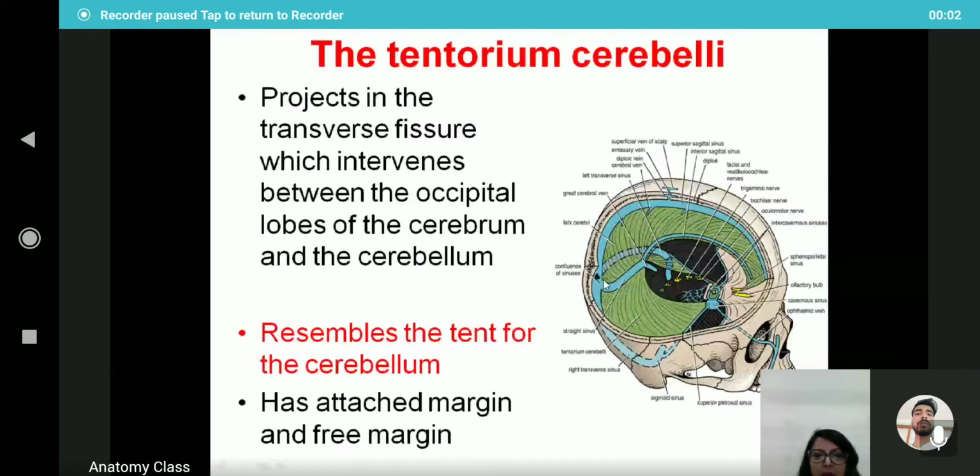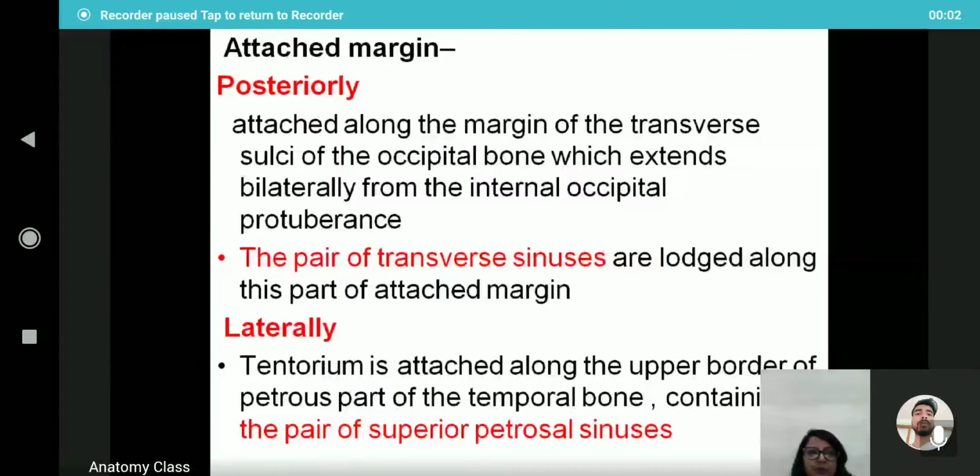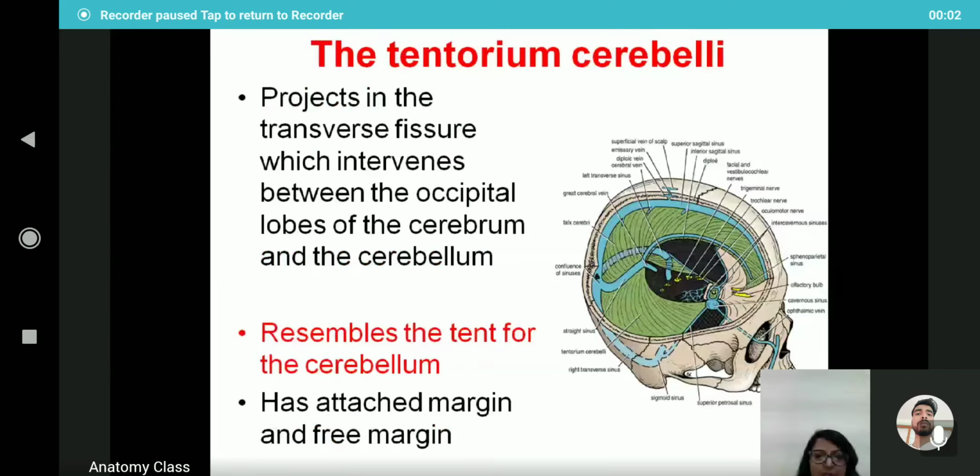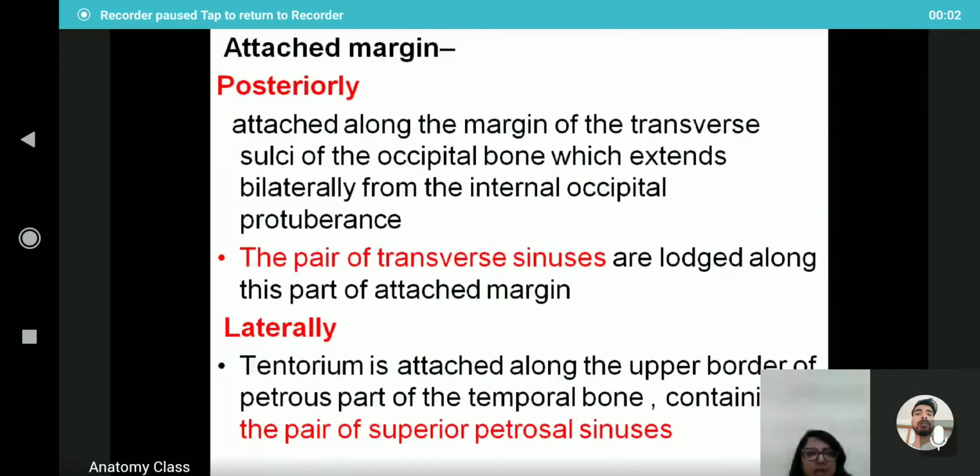Move on to the attached margin of the tentorium cerebelli. So we are discussing the posterior attachment and the lateral attachment of the attached margin of the tentorium cerebelli. Posteriorly, it is attached along the margin of the transverse sulci of the occipital bone, which extend bilaterally from the internal occipital protuberance. So here will be the internal occipital protuberance. On each side of it, there is attachment of the tentorium cerebelli on the posterior aspect.